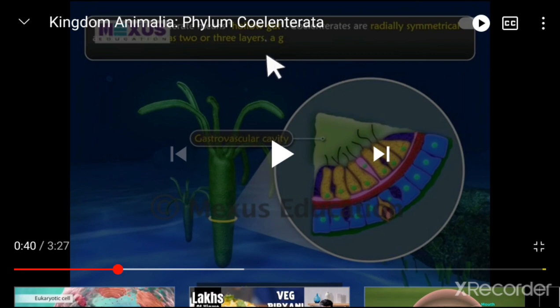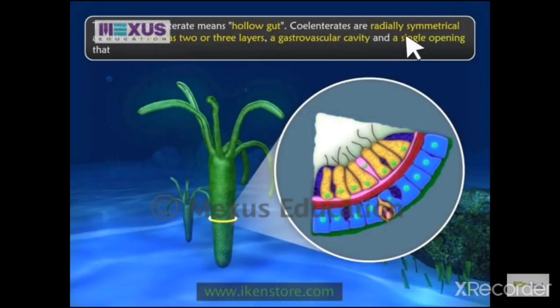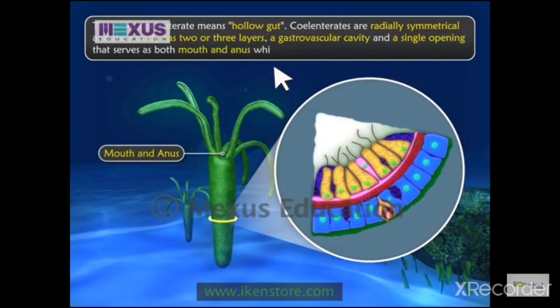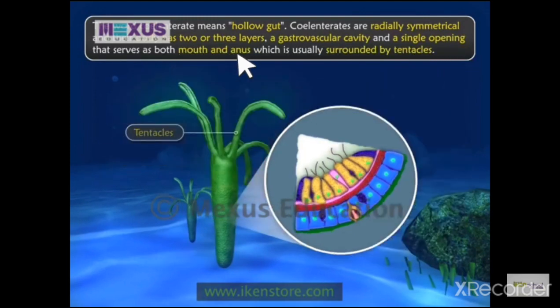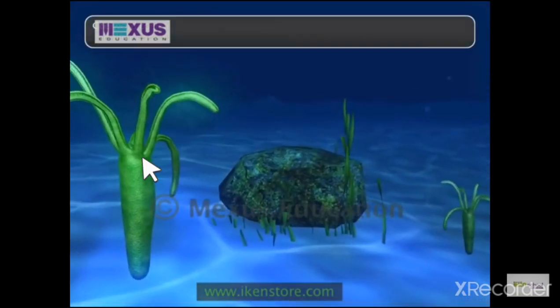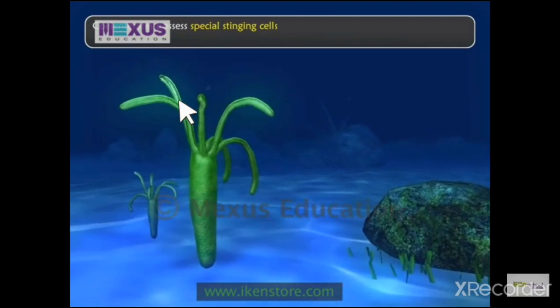They have 2 or 3 layers. Mostly they have 2 layers only, and in between jelly is present. So they are also diploblastic, but with a difference. 2 layers are there in the body, but in between jelly is there. In that way they are different. Radially symmetrical means you can see in a circular manner they would be symmetrical. And there is a gastrovascular cavity, enteron as I told you, and the same opening serves as mouth and anus, and it will be surrounded by tentacles. These are called tentacles.